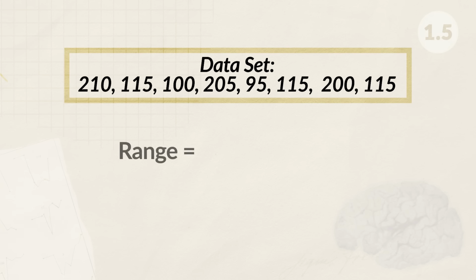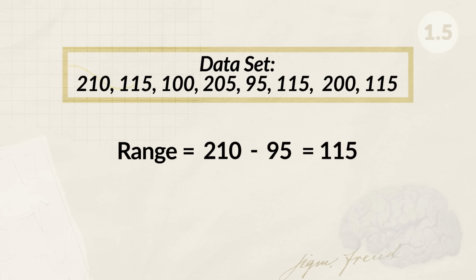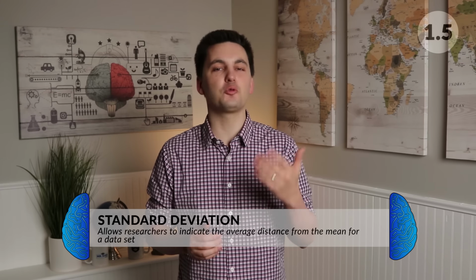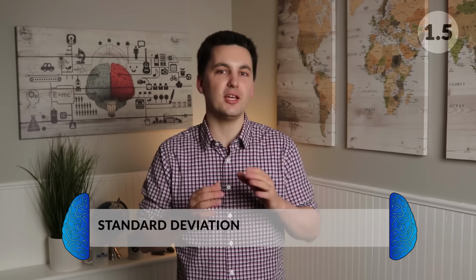Now, if researchers want to see how dispersed the data is, they'll need to look at the measures of variability with range and standard deviation. To calculate the range, you need to take the highest value point and the lowest value point and subtract them. The range is just the difference between the 2 points. Standard deviation, on the other hand, allows researchers to indicate the average distance from the mean for a data set. For AP Psychology, you don't have to worry about having to calculate the standard deviation.